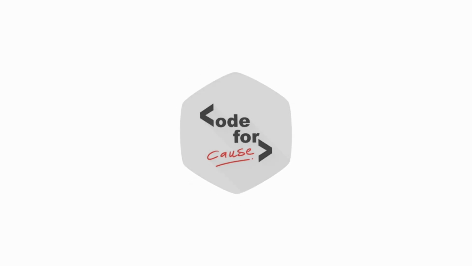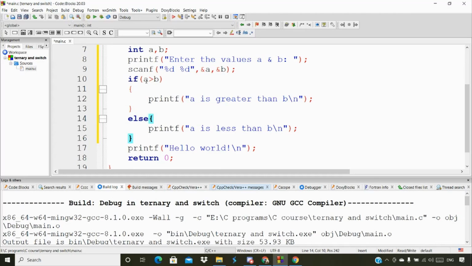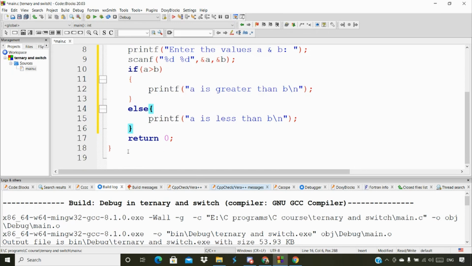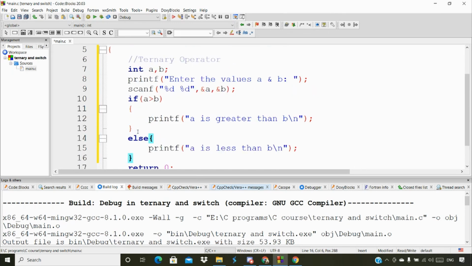It's the same if else block, where a is greater than b and a is less than b. I want to delete this printf hello world here.